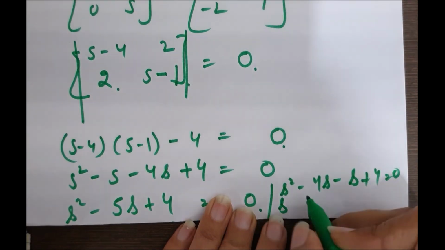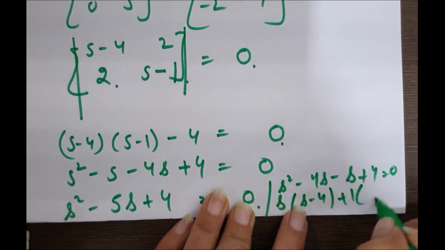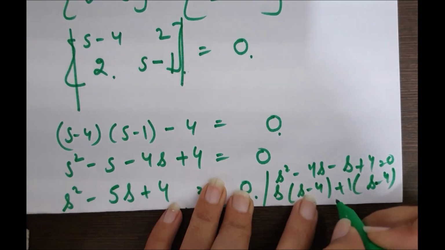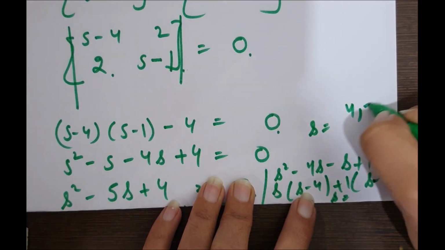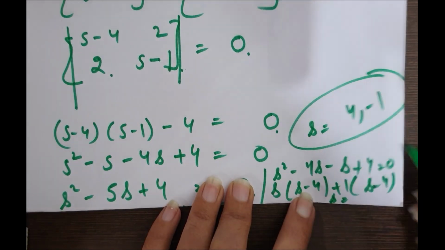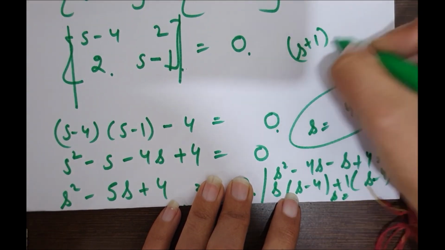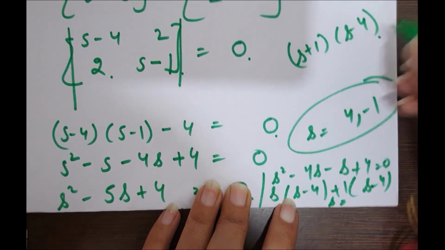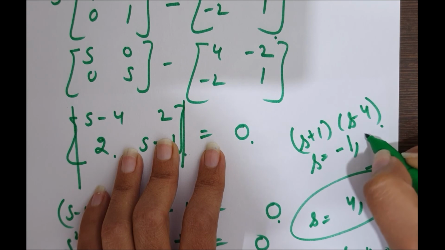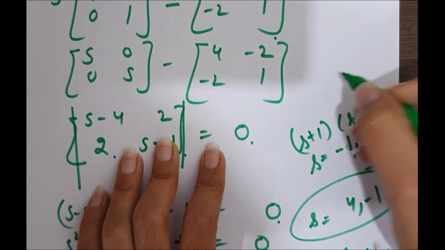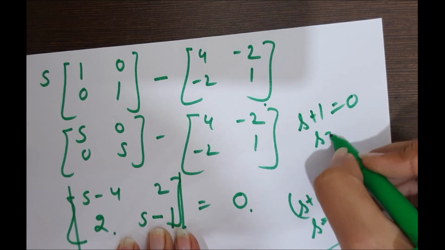This factors into s minus 4 and s plus 1, so s is equal to 4 and minus 1. So from here we find s is equal to minus 1 and 4. Setting s plus 1 equal to 0, s is equal to minus 1.